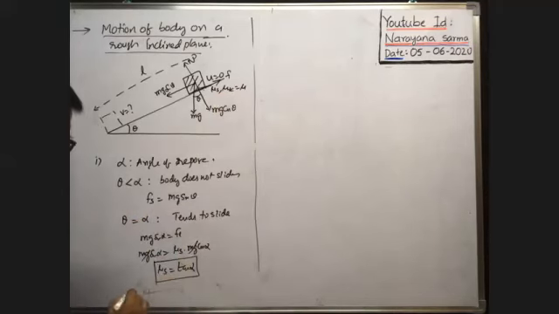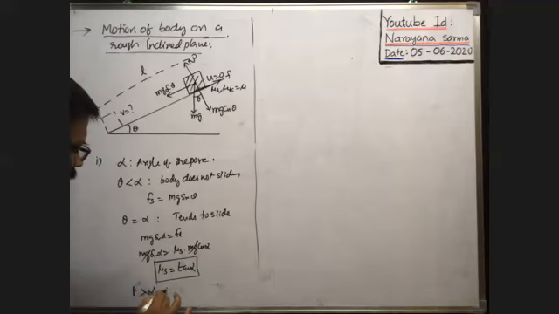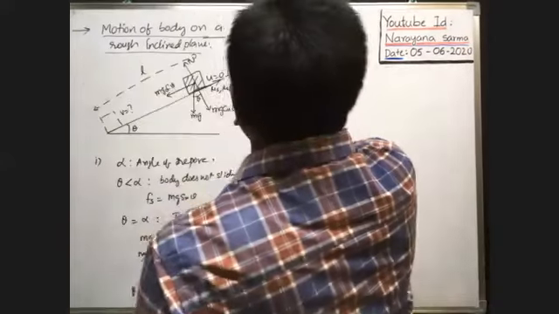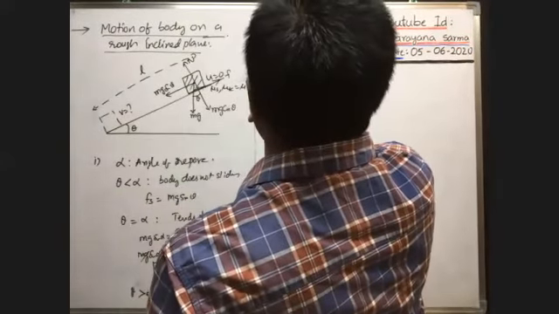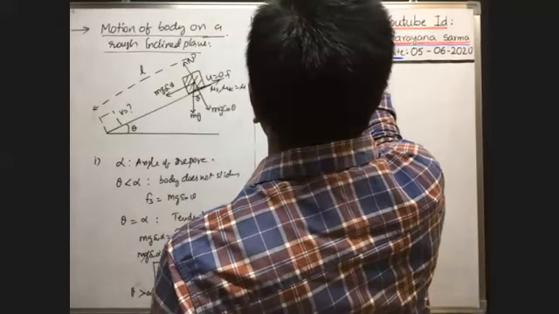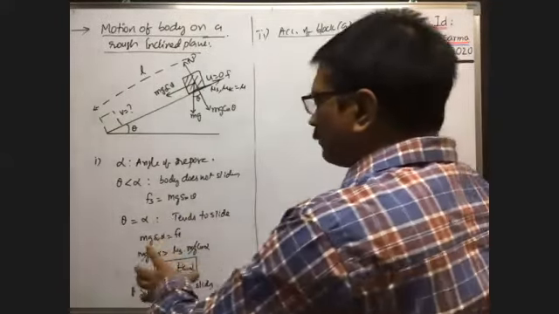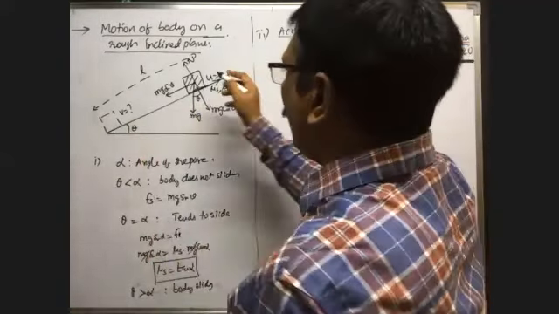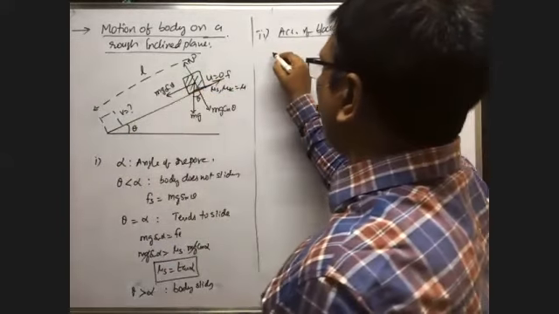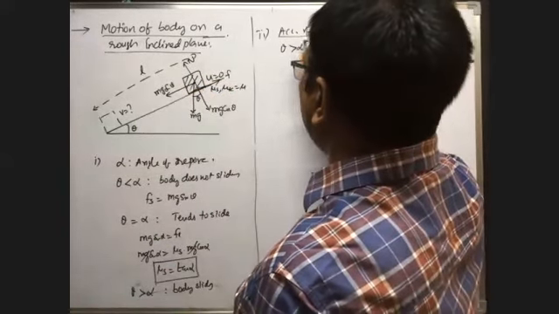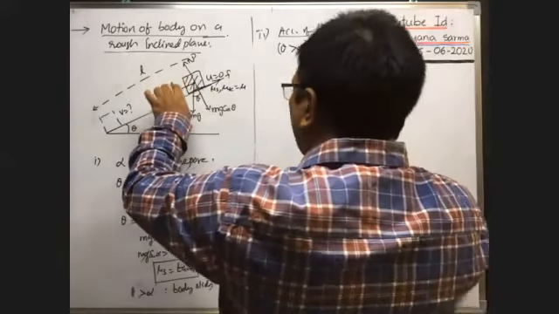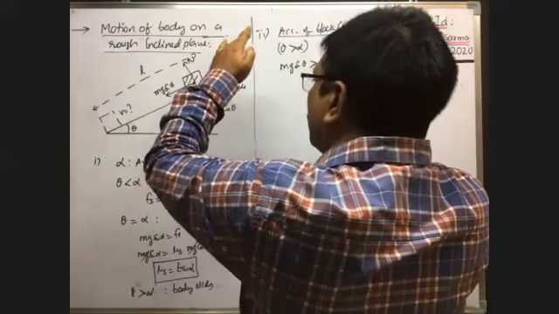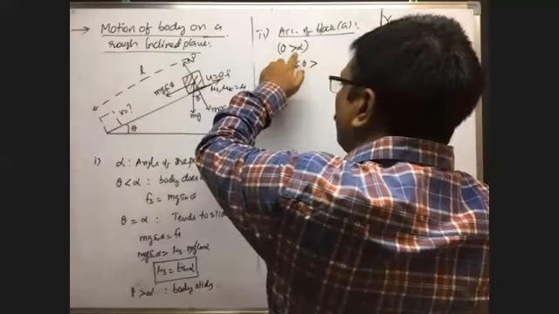When theta is greater than alpha, the body slides. Now the second one, acceleration of block A. The block slides only when the angle of inclination is greater than alpha. At that time, what is the net force acting on the block? Whenever theta is greater than the angle of repose, the weight component mg sin theta is greater than limiting friction. In such a case, the body starts sliding.